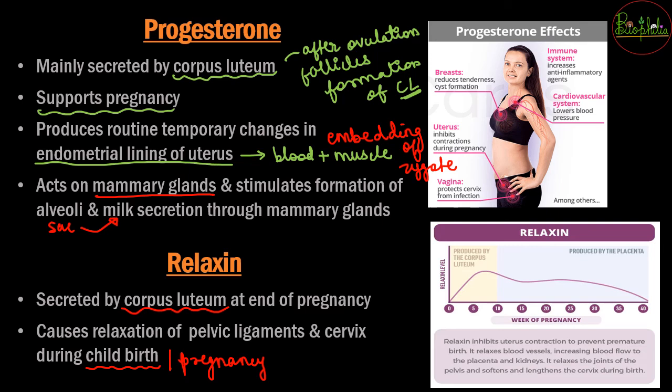So that was all about the functions of the hormones released by the ovary. Because for the ovary, we were here just learning about the endocrine function. The other function regarding the primary sex organ, as I told you, in the testis, will be studied in class 12 in detail. If you want to know about it right now, you can click on the description box and you will get the links about that as well.